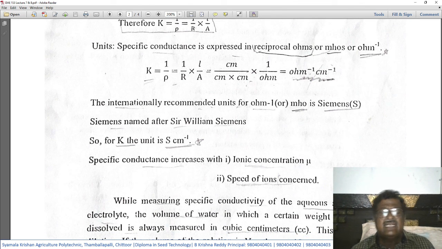Specific conductance increases with the ionic concentration and the speed of the ions concerned. So specific conductivity increases with the ionic concentration. If the ionic concentration is more, then the specific conductance will be more. Likewise, when the electrolytes get ionized, the speed of the ions also decides the conductance. That means if the speed of the ions is more, then conductance will be more.